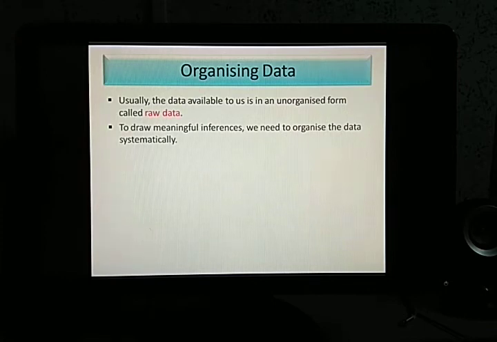To draw meaningful inferences, we need to organize the data systematically. In order to find the solution to a problem, first of all, the data which is given to us, we have to arrange or tabulate in a systematic manner. Only then can we find the required solution to the question that has been asked from the given data.